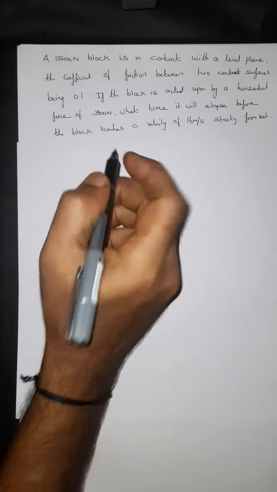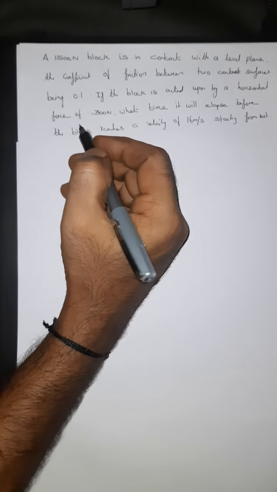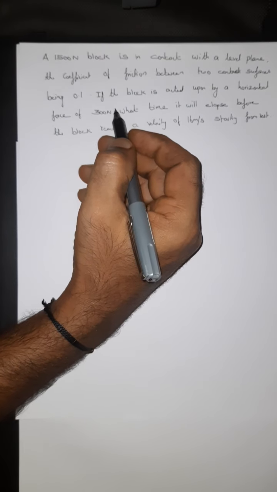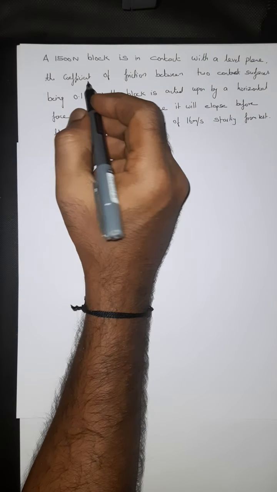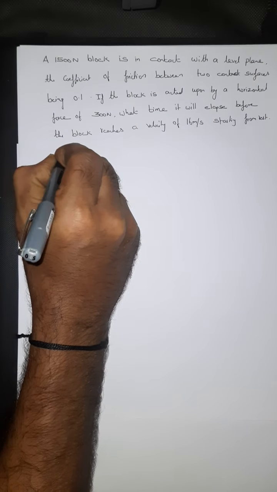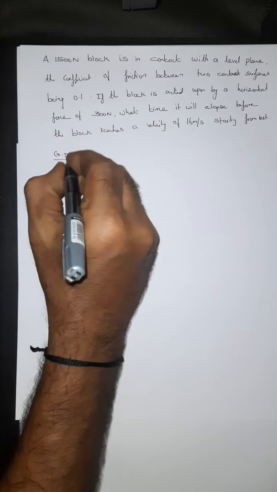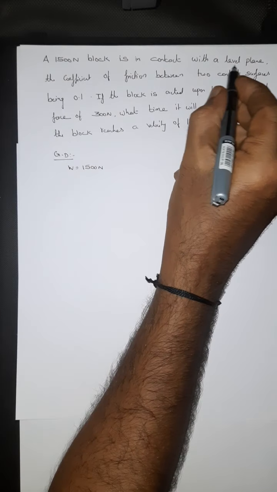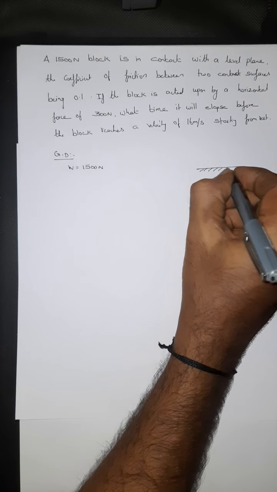So this is the question. I am going to use the impulse and momentum principle. Let me just read out the question to extract the data. A 1500 Newton block, which is nothing but weight 1500 Newton, is in contact with a level plane. Level plane is nothing but this horizontal plane.